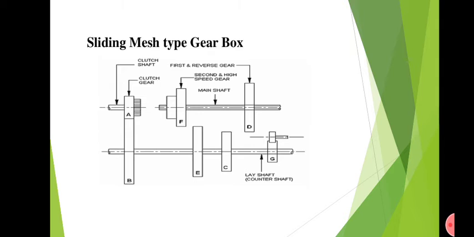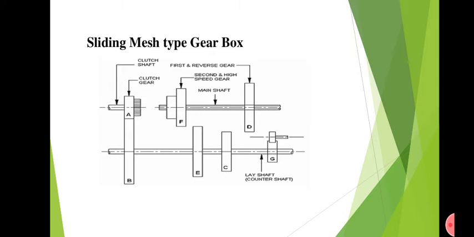When the driver alters the gear, you can see the main shaft will adjust. There will be splines in the main shaft. In the splines, the particular gear will move in a to and fro motion, and the first gear means D. The gear D will move towards the left side and it will get meshed with the gear C. This is the engagement of first gear, and when the first gear is engaged, the driver will release the clutch pedal, and the power will flow.